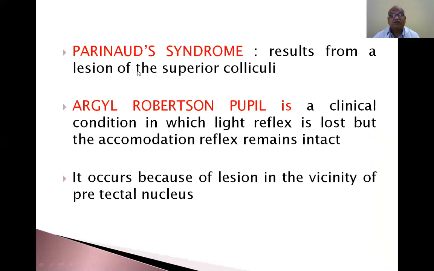Parinaud syndrome results from a lesion of the superior colliculus. Argyll Robertson pupil is a clinical condition in which the light reflex is lost but the accommodation reflex remains intact. If you shine light, the light reflex does not occur, but accommodation is intact. It occurs because of a lesion in the vicinity of the pretectal nucleus. I have made this a nutshell in the PowerPoint presentation from a standard textbook.